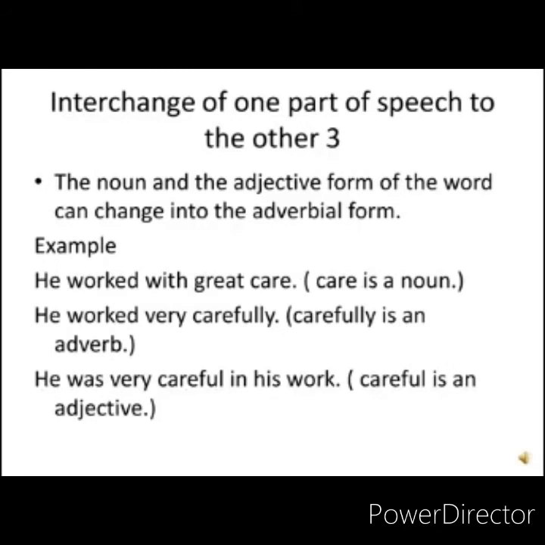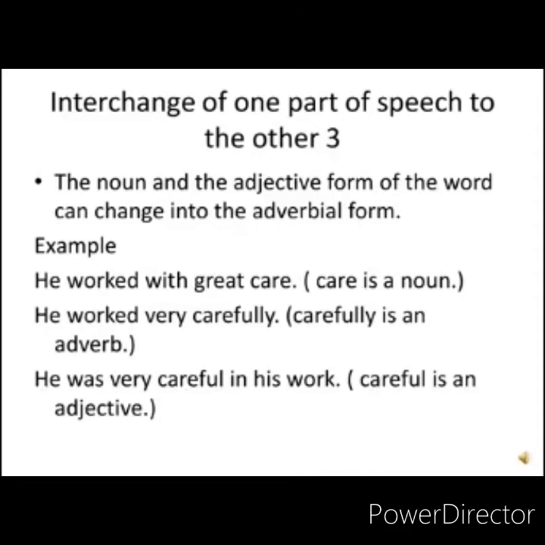Let's now see how the noun and the adjective form of the word can be changed into the adverbial form. Example, he worked with great care. Care is a noun. What you have to do is use the adverb form of care. So you write, he worked very carefully. Carefully is an adverb.